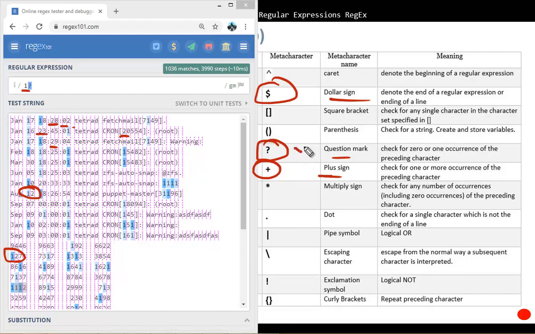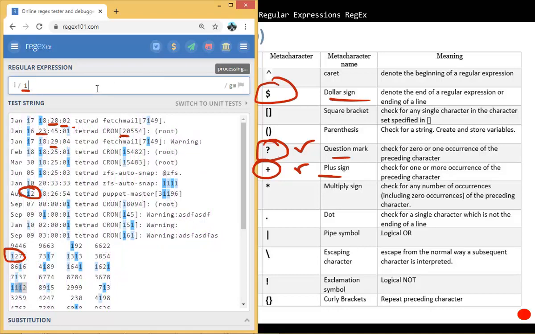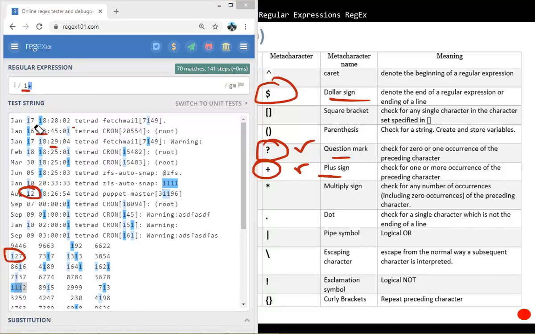Now the difference between the two, question mark and the plus sign. If you put a question mark, it means that it could be there, but if it's not there, it's fine. If I put plus, it means that it has to be there. So when I put a plus there, it's going to match anything that starts with 1. One has to be there. Let me just delete these. Now you can see that it has matched all the ones. You see it says 1 or more. So it has matched this because there are 4 ones there, a 1 there, and so on.